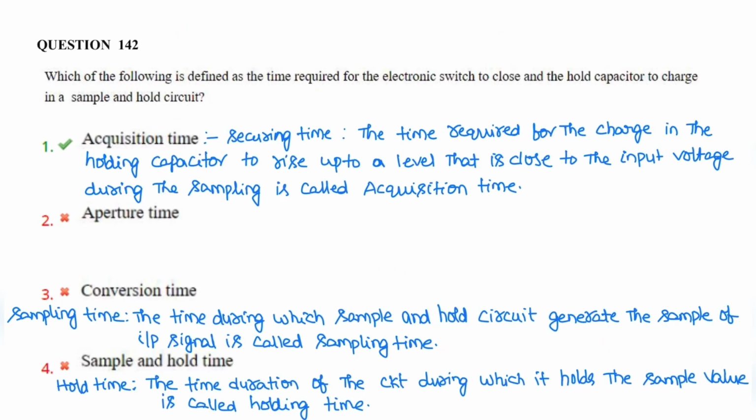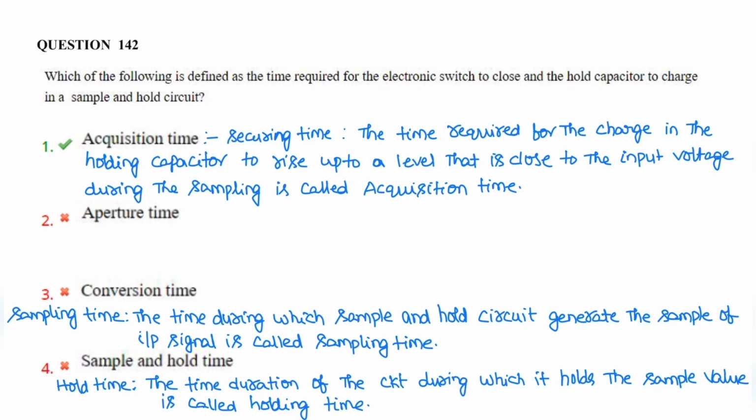Next, the question is related to the sample and hold circuit. 4 different times are given: acquisition time, aperture time, conversion time, sample and hold time. So all these times are related to the sample and hold circuit. What is acquisition time or secure time? The time required